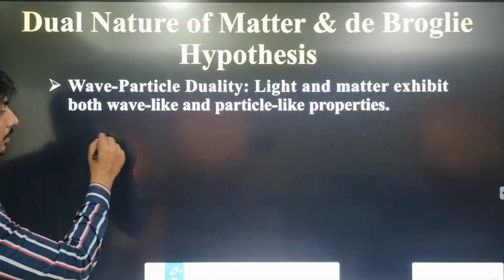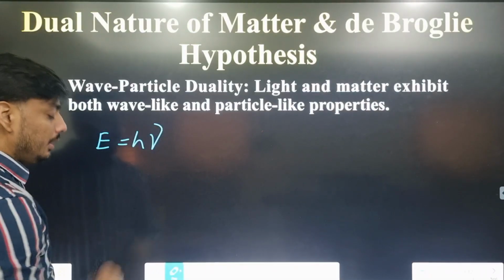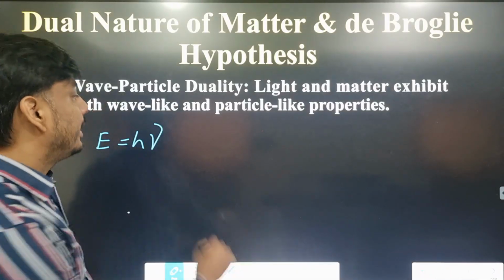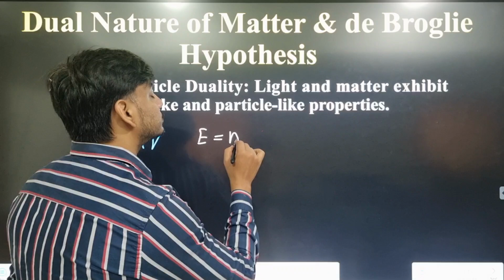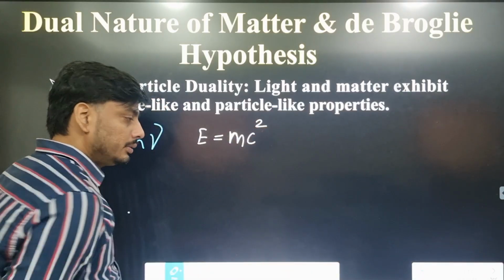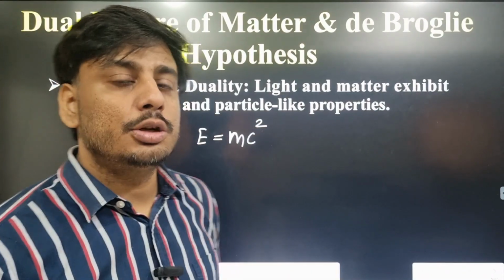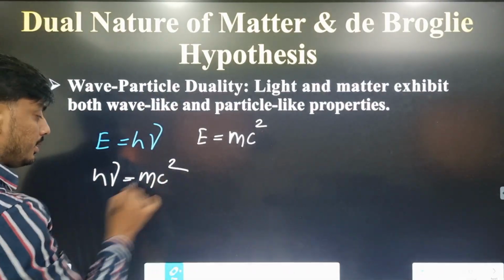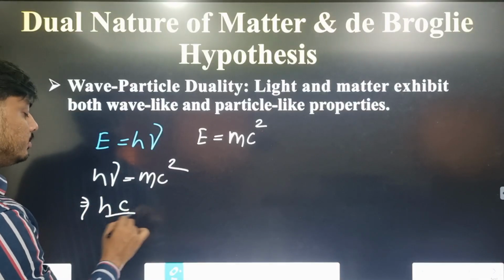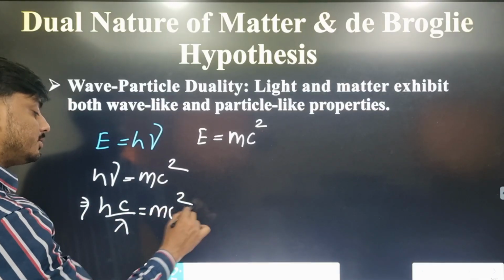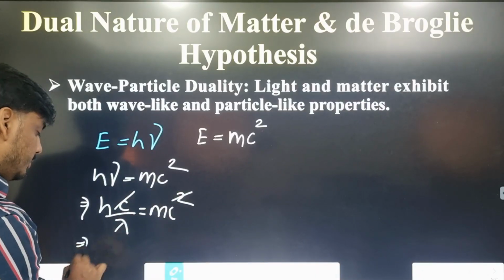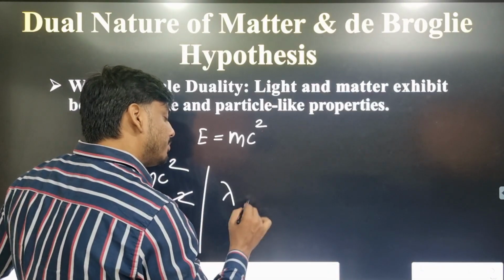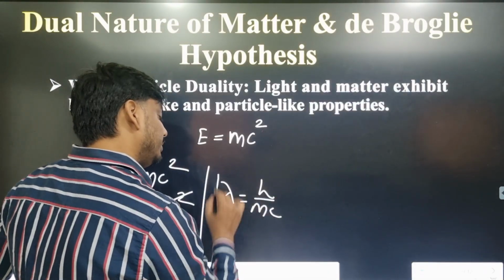Already we know that E equal to h nu. If we consider a light of frequency nu, each photon will have energy h nu. Again, we have the formula E equal to mc square, mass into velocity square, Einstein mass energy equivalence. If we equate both equations, h nu equal to mc square, and nu equal to c by lambda, one c we can cancel. So h by lambda equal to mc, or lambda equal to h by mc.